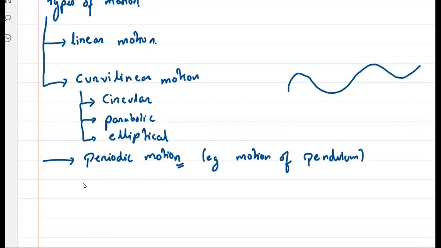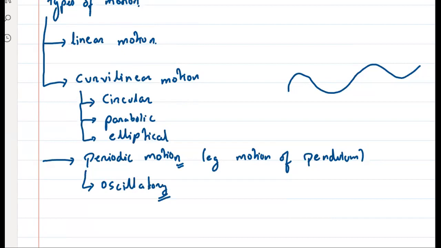Shivansh, in periodic motion, there will be different types of motion, right? Now, oscillatory motion will be under periodic motion. That's a misconception, Amrit. Oscillatory motion will come under the periodic motion, because think about it. Circular motion can be a periodic motion, yes or no? Raise your hand. Circular motion can also be a periodic motion. For example, the rotation or revolution of Earth, right? Obviously, it is not on a circular path, but we can imagine, right? But it is not oscillatory.